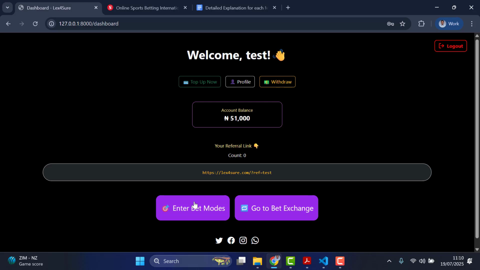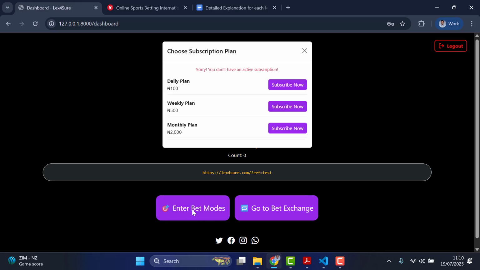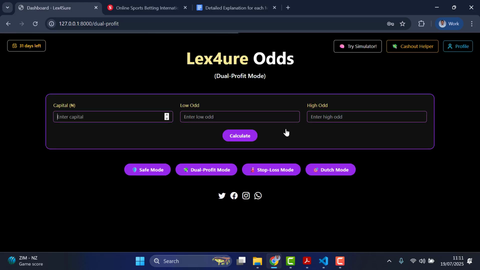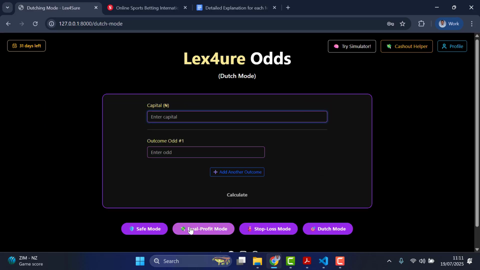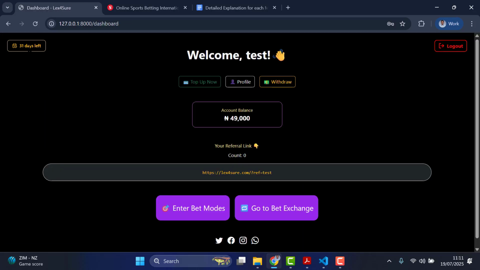Also, going forward, then enter bet mode. Once you click on this enter bet mode, then on your own you can choose the subscription that you want. If you want a daily subscription, or to just subscribe for 24 hours only, or monthly. So let's say I prefer subscribing for monthly. I click on subscribe now. You can see subscribe successful. Then I have 31 days left to use this subscription. Then I can access all the features the platform has to my choosing. Okay, you can see you have the countdown as well, and you can see our balance.